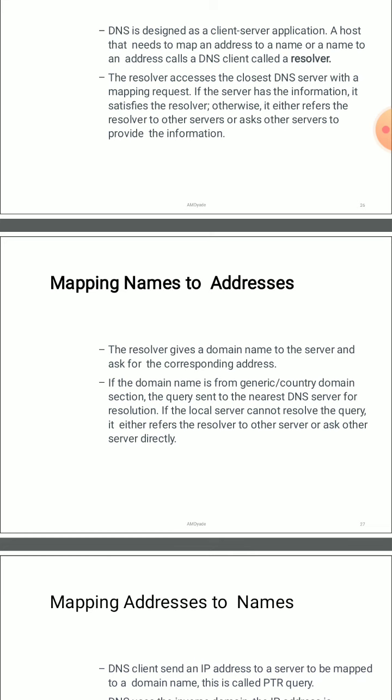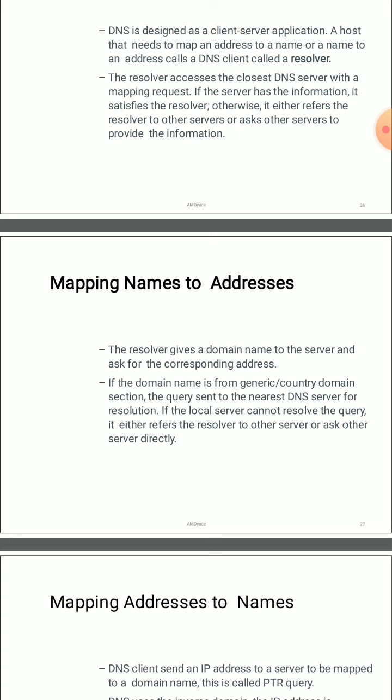The generic domain is used for education, commercial, and so on, and the country domain is used to represent countries. So in these two it will search whatever address you have given. It may be www.google.com .co.in, or it may be .co.us. Depending upon the country domain or generic .edu, it will find your section and the query is sent to the nearest DNS server for resolution.